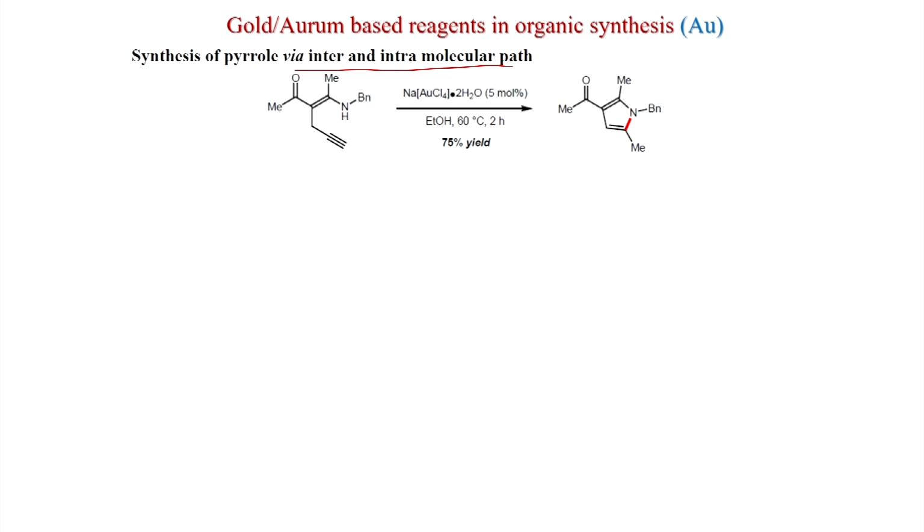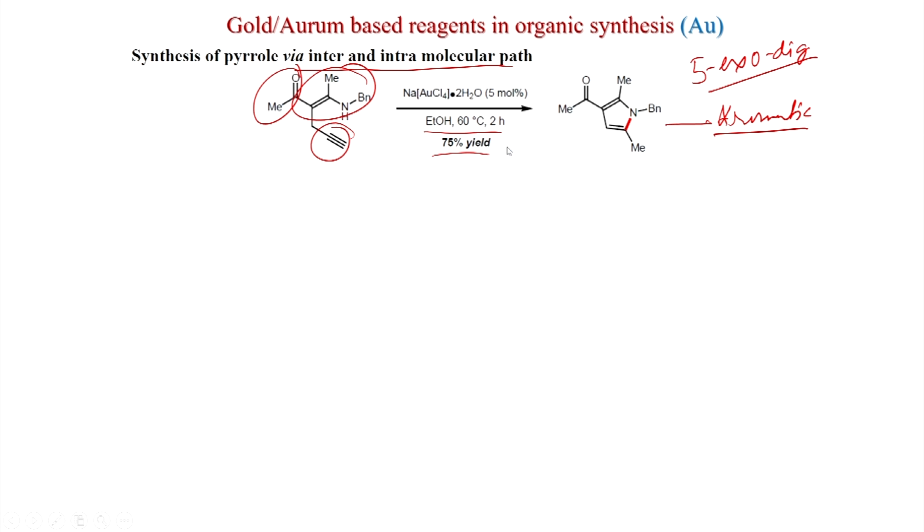So, you can see here a carbonyl group is there, this is the enamine, and a triple bond is present. This carbonyl group does not participate, but this enamine participates. So, this nitrogen adds to this triple bond, and so 1, 2, 3, 4, 5. So, this is a 5-exo-dig cyclization, and you get an aromatic product. So, whenever an aromatic product forms, this process should be very facile, and you can see it is quite substituted, a 3-substituted pyrrole is formed, in ethanol solvent with 75% yield.